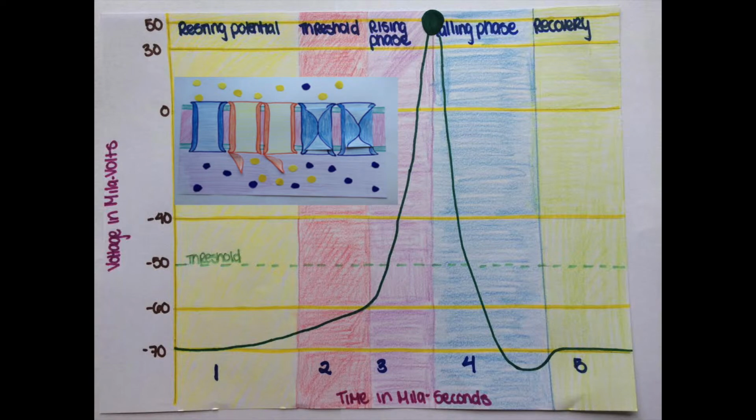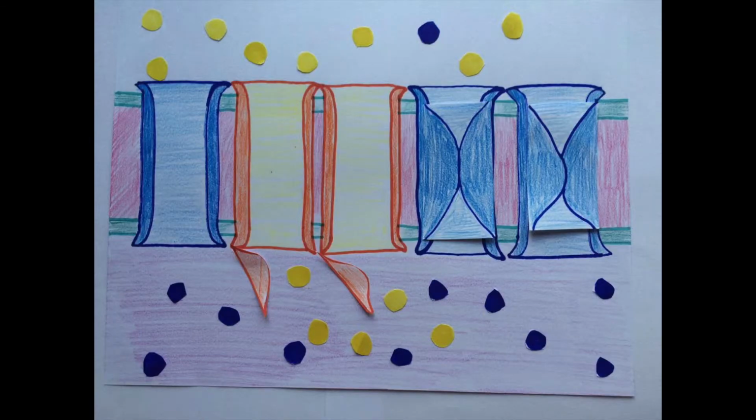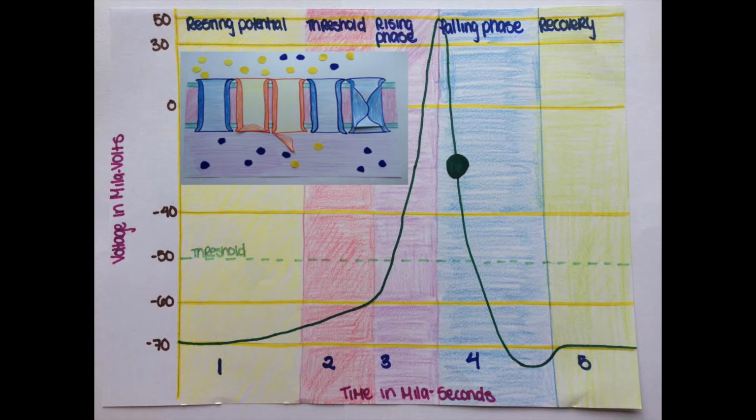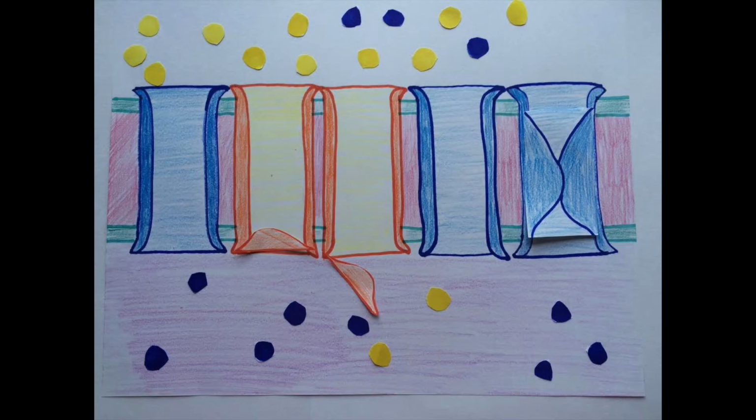Rising phase. Depolarization opens the activation gates of most sodium channels, while the potassium channels' activation gates remain closed. Sodium ions influx makes the inside of the membrane positive with respect to the outside. Falling phase. The inactivation gates on most sodium channels close, blocking sodium influx. The activation gates on most potassium channels open, permitting potassium efflux, which again makes the inside of the cell negative.